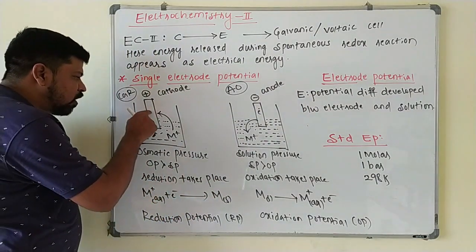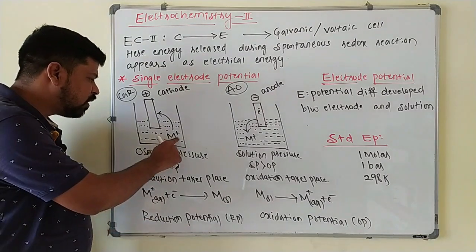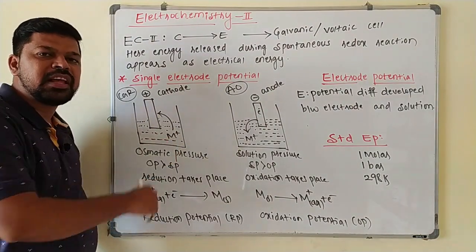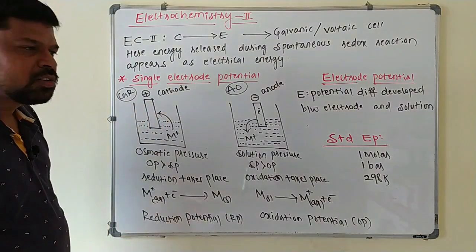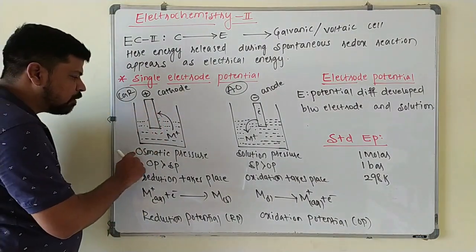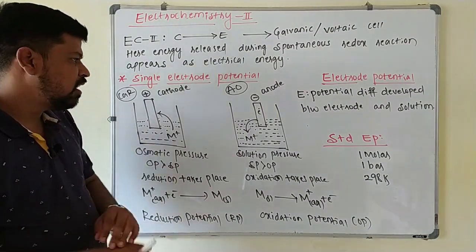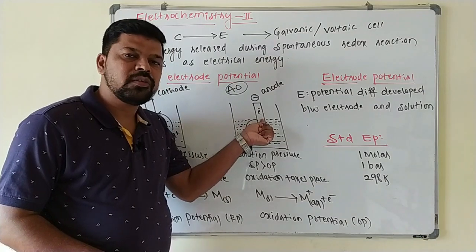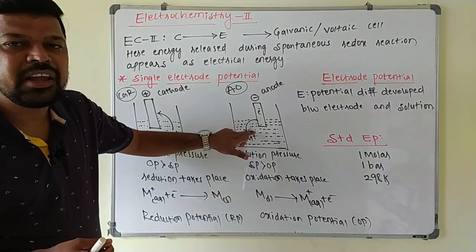Whenever this rod is kept in an electrolytic solution, there are two types of tendencies. The first one is that the metal ions present in the aqueous medium have a tendency to deposit on the electrode. This tendency is called osmotic pressure. At the same time, another tendency is there: the metal atoms present in the electrode have a tendency to go into the aqueous solution as metal ions.